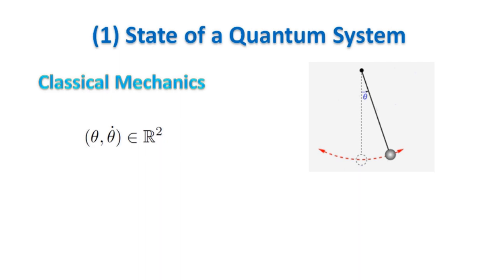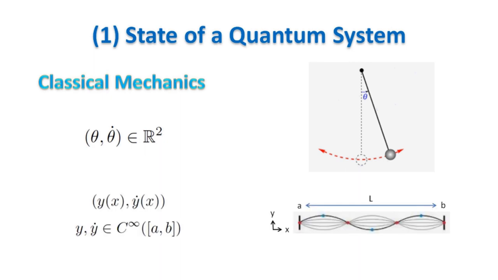This is a system with a finite number of degrees of freedom. For a vibrating string, which has an infinite number of degrees of freedom, the state is given by two functions. One for the position and one for the velocity of each point. This is because the equivalent of a vector for an infinite dimension linear space is a function.